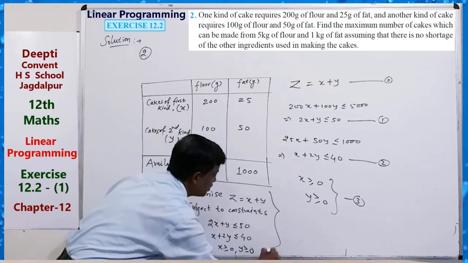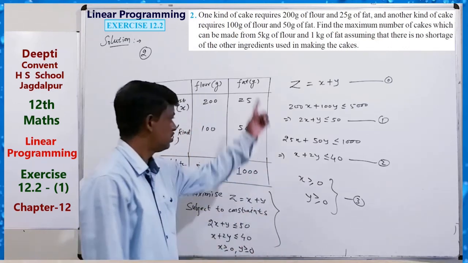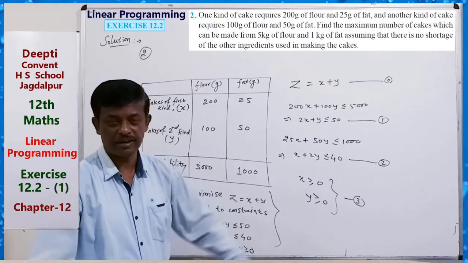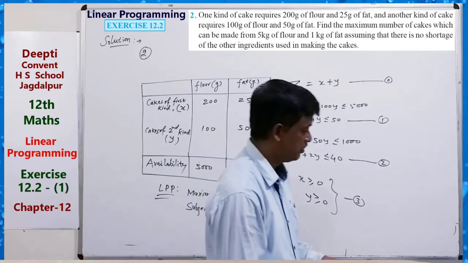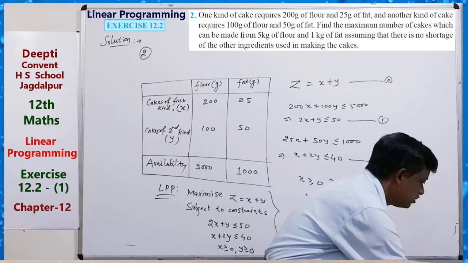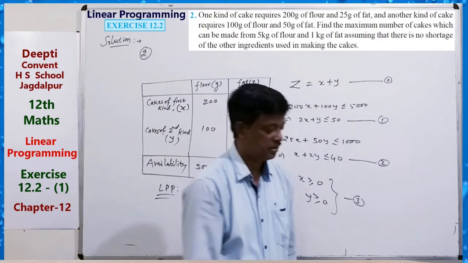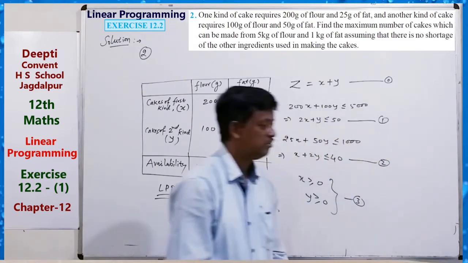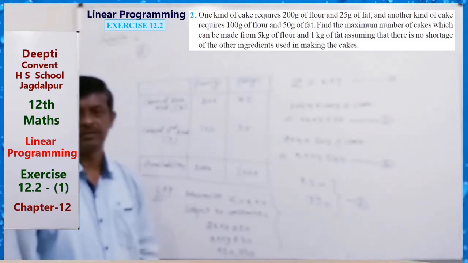So this is our formulation. Now you can draw the graph and find the maximum value. Just do it and draw the graph.